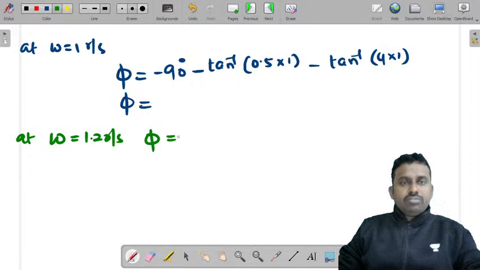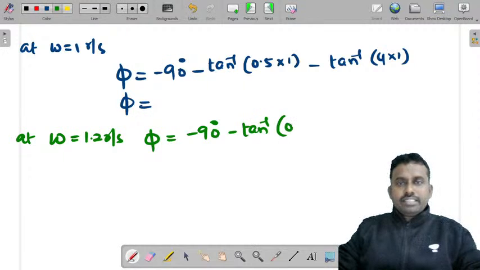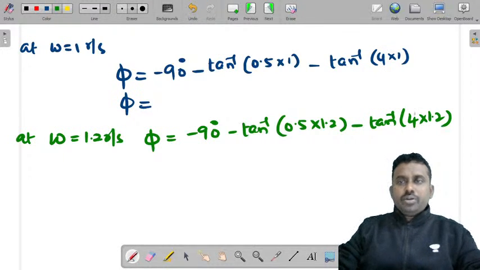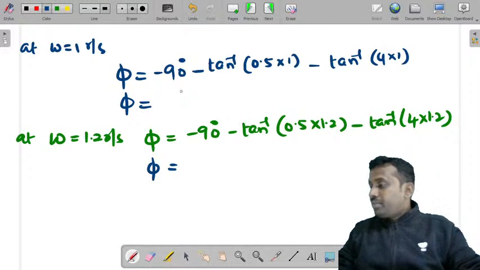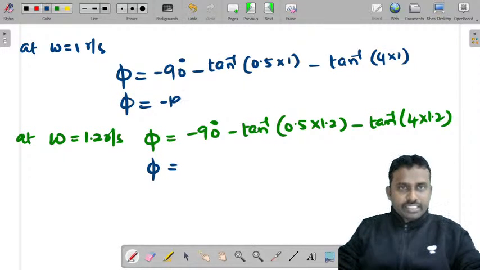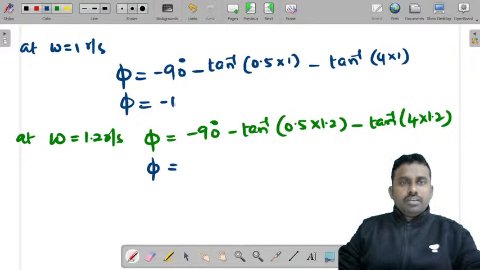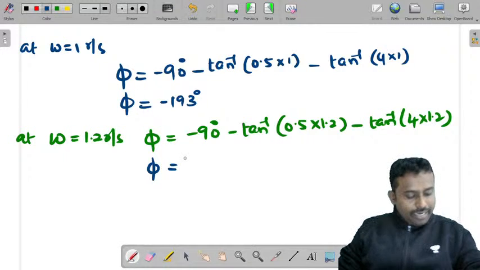So phi is equal to minus 90 degrees minus tan inverse (0.5 into 1.2) minus tan inverse (4 into 1.2). So what is this phi value? For 1 it is minus 192.5, that is correct. I'll write it as minus 193, and for 1.2 it is minus 199.